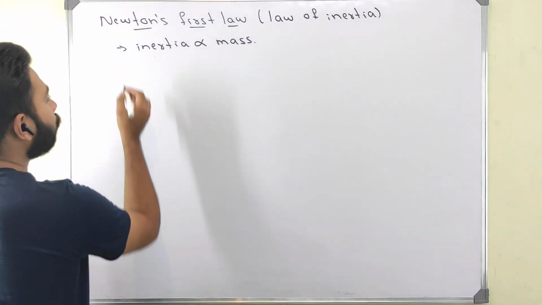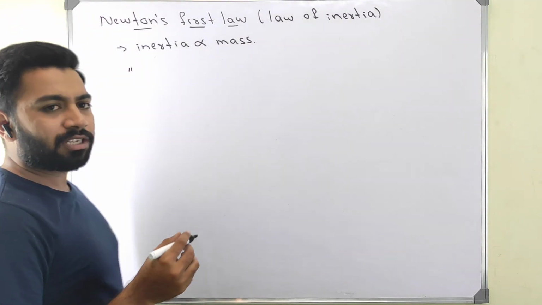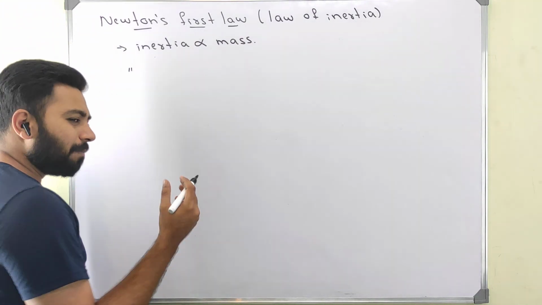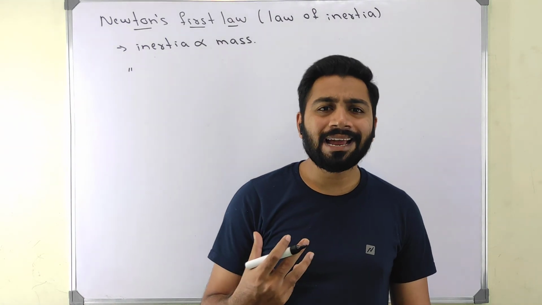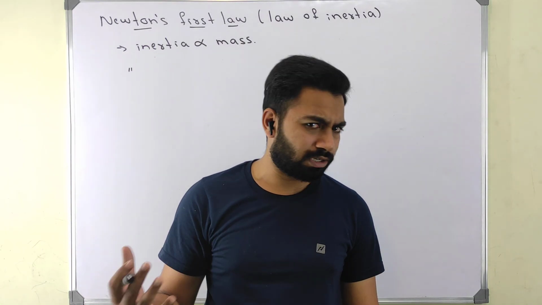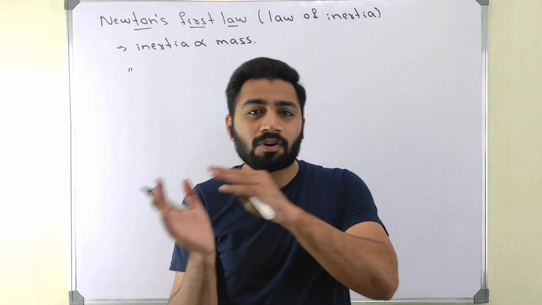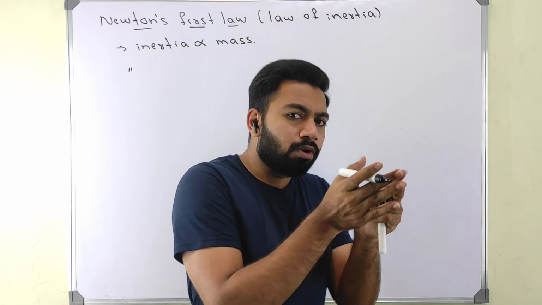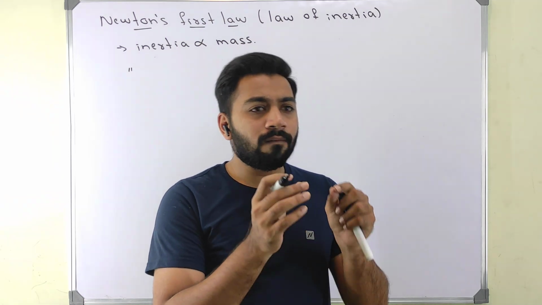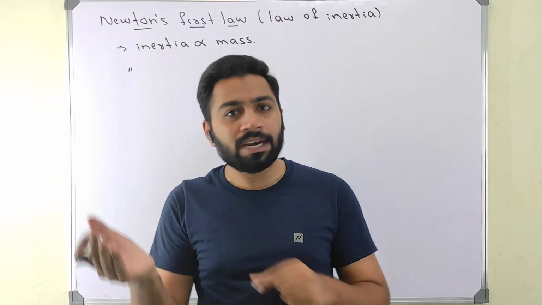Now let us come to the definition. The first law says: if a body is in uniform motion or at rest, it tends to stay in uniform motion or rest until or unless an external force is applied on it. For example, there is a book on the table. That book will stay there till infinity.